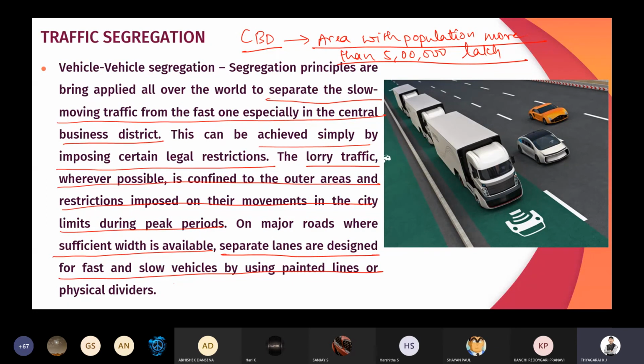Those who are writing first IA, the portion should be known to you, and you have to prepare for the first IA syllabus. For second IA, those who are willing to write can go through the syllabus of second IA and come up for the additional IA. And those who want to improve your IA marks can also take up the IA. Whether it may be first IA or second IA, it's your wish. You can take up the improvement IA to improve your IA marks, or if you are satisfied with the marks you have scored, you can hold your marks.